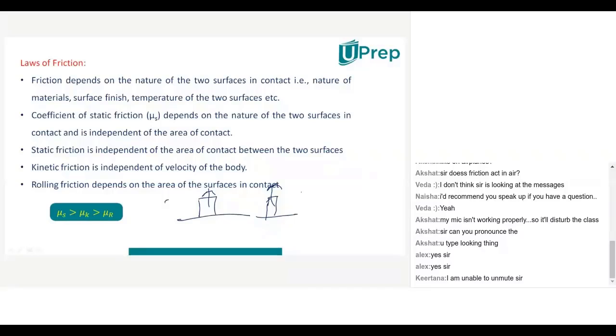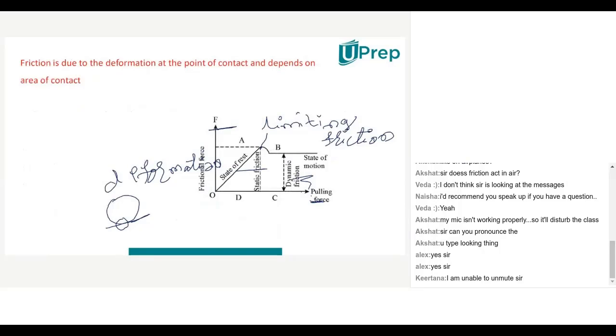But kinetic friction is independent of velocity of the body. That means if you increase the velocity or if you decrease the velocity, when it is moving on the surface, that particular frictional force will be remaining same. Maybe you observed that graph. In that graph, what you observed? See here, in this graph, you observed that a flat line is there. Have you observed flat line here? Yes, sir. So this flat line will tell us even if you increase the velocity, kinetic friction will remain same.